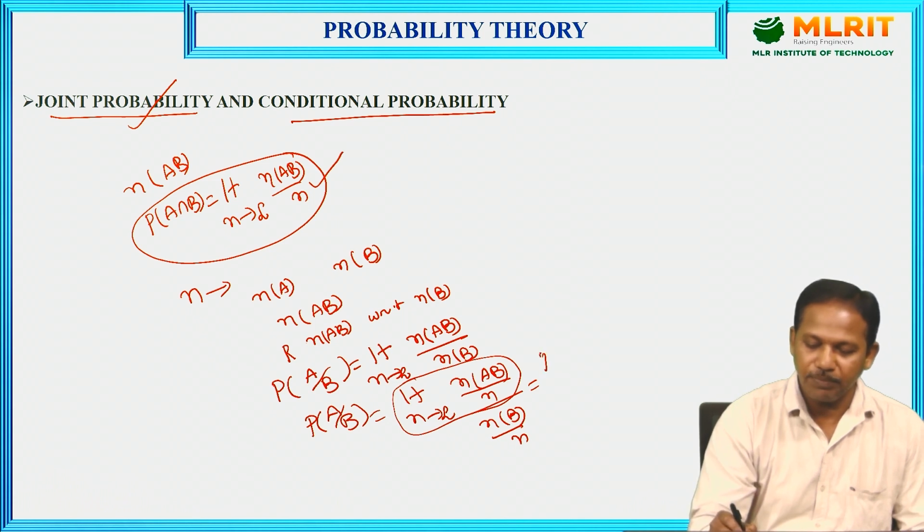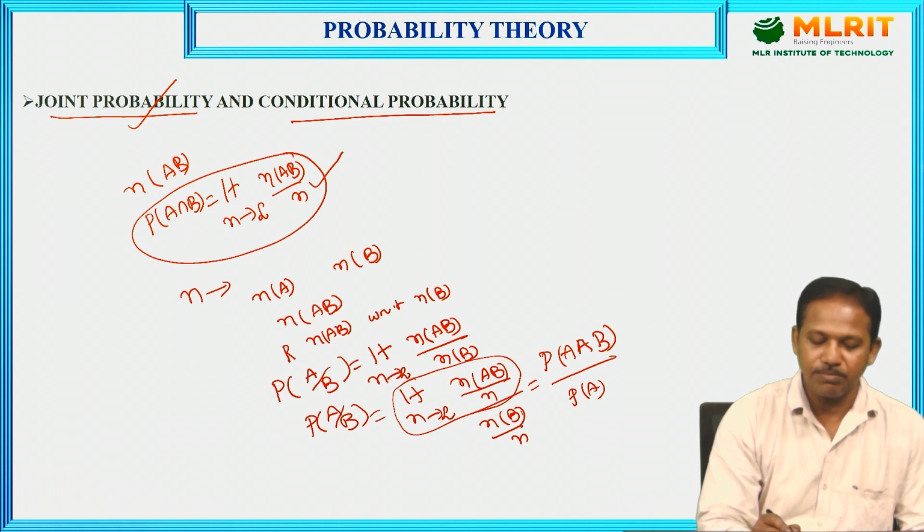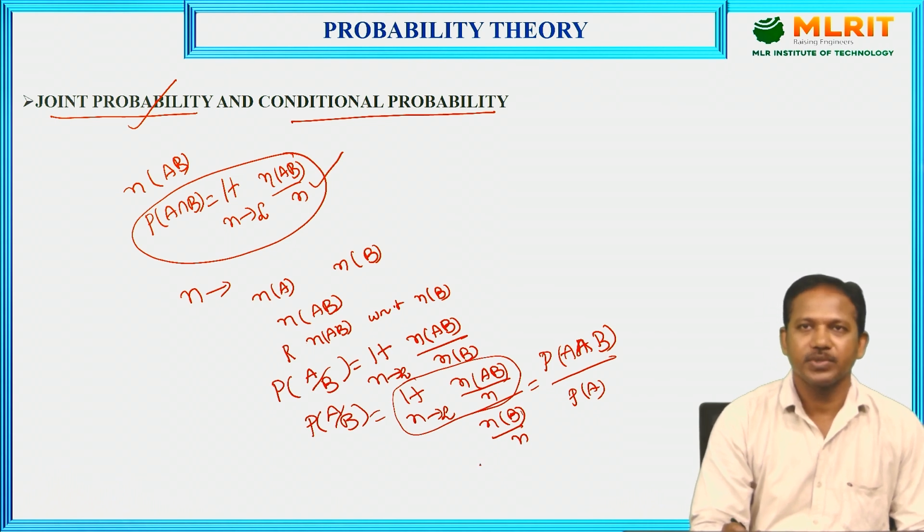So we can write P of A intersection B divided by n of B by n, we can write P of B. So simply we can write P of A by B equal to P of A intersection B divided by P of B. So this is the conditional probability.